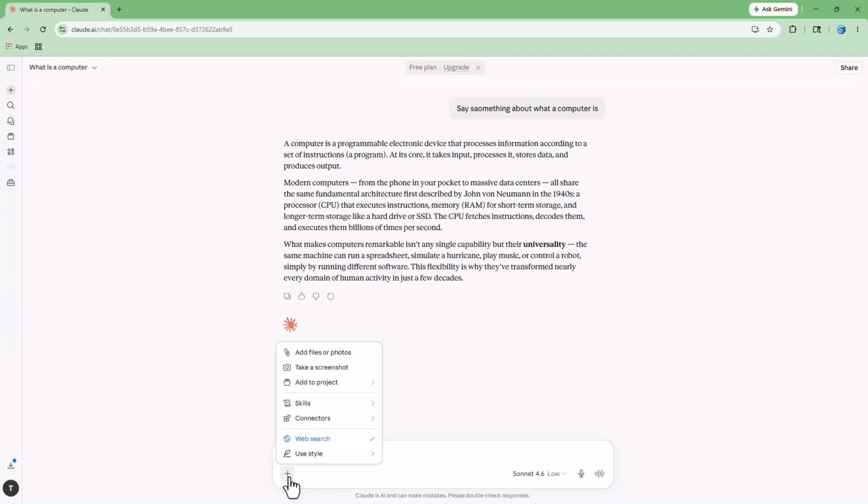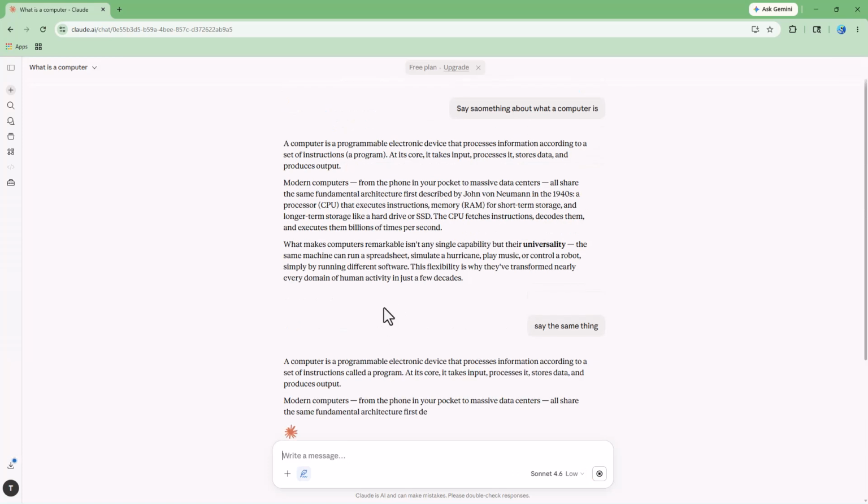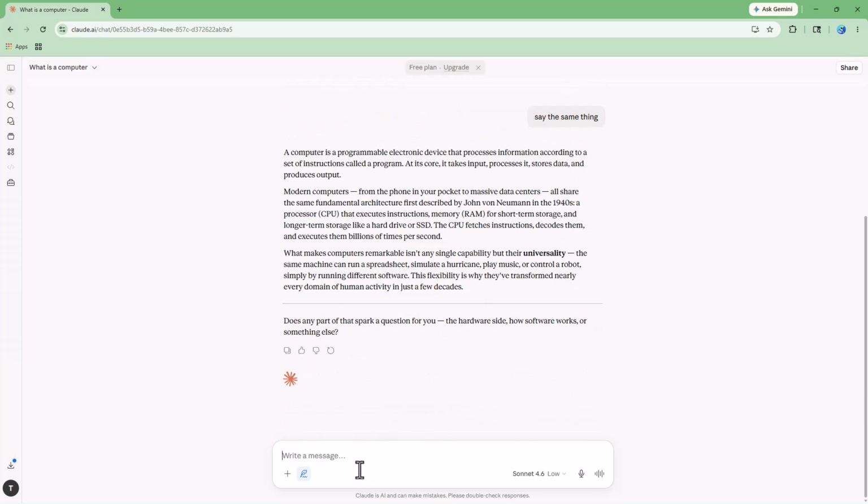What I can actually do is click on plus, and you can see that right now the style here is normal, but you can make it more formal or explanatory, or you can click on learning as well. So now I'm going to ask the same thing right here, and then it'll tell it in a more learning way. You can see that it is still the same, but I'm just going to say, tell more about it because I want to learn.